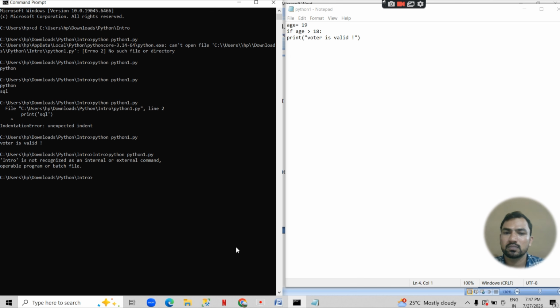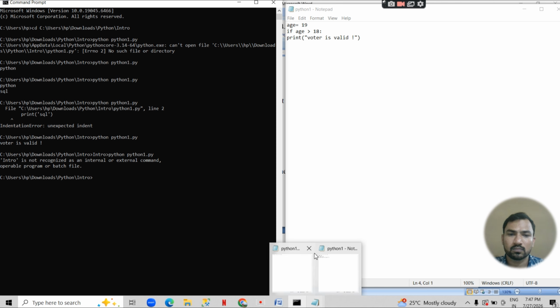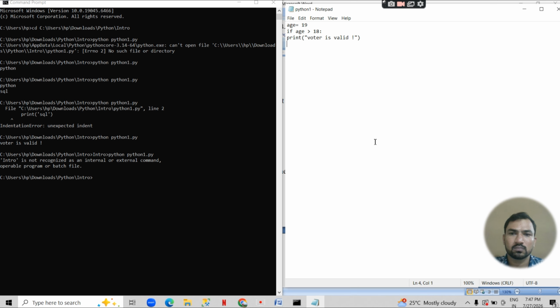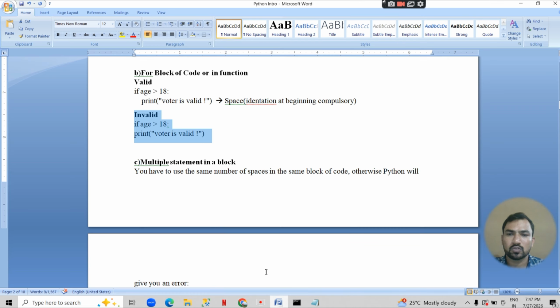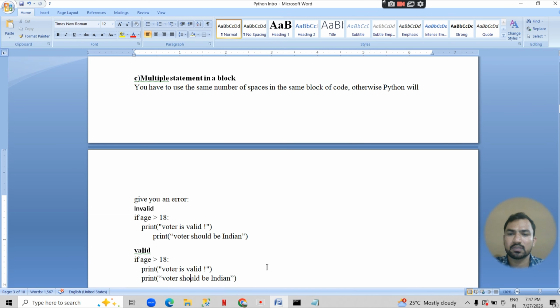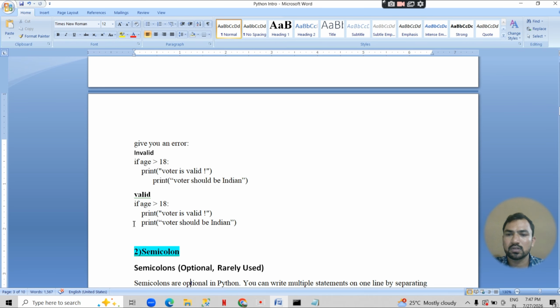Okay, there is an error. So we have to check indentation and multiple statements in a block. If there are multiple statements in an if block, they should be written with the same indentation, not like this.